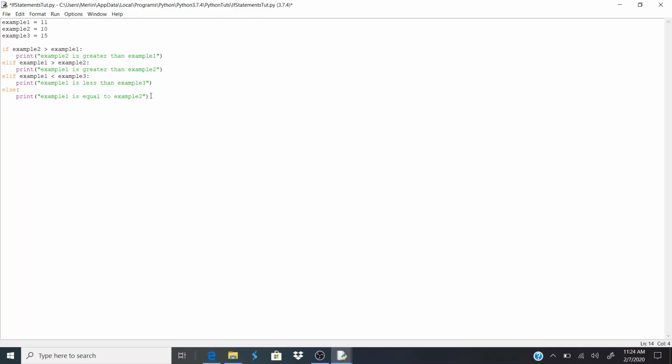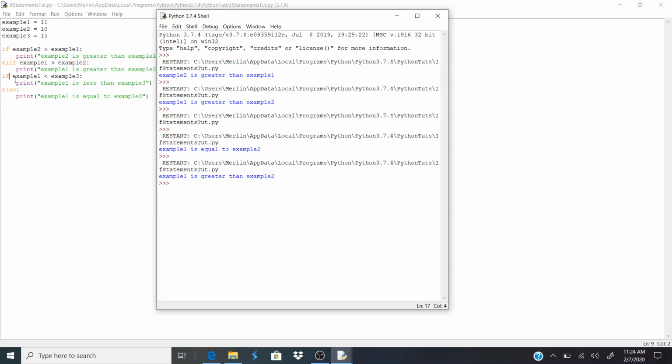Now you can have multiple different blocks, like I can have another if statement here and it will run it, right? And see, this is also why using elifs is the more Pythonic way. If you do if statements and don't use elifs, then basically it acts as if it's a different part of the statements.